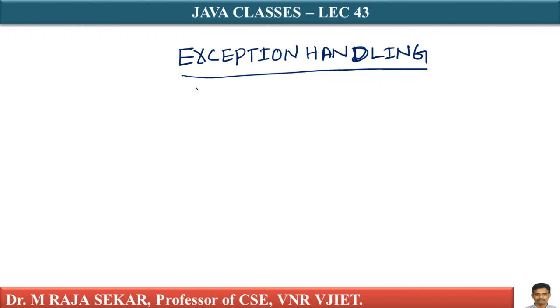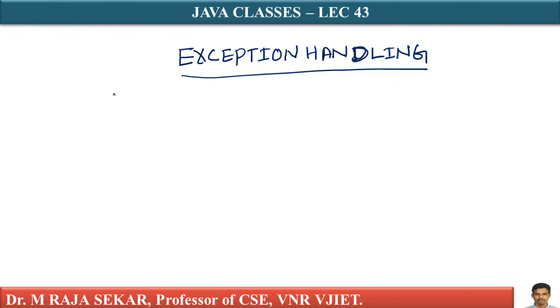There is a difference between Java and C++ in terms of exception handling, which I will discuss later. For the time being, we will try to understand what exception handling is in Java. Later we will compare this mechanism with C++.